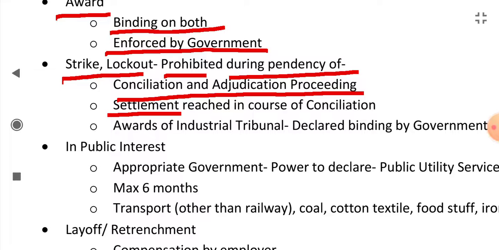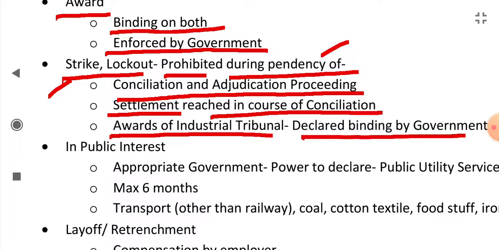In the course of conciliation, if a settlement is pending, then also strikes and lockouts are prohibited. During the pendency of awards of the industrial tribunal declared binding by the government, that is, while the decision of the industrial tribunal is pending, strikes and lockouts are also prohibited.